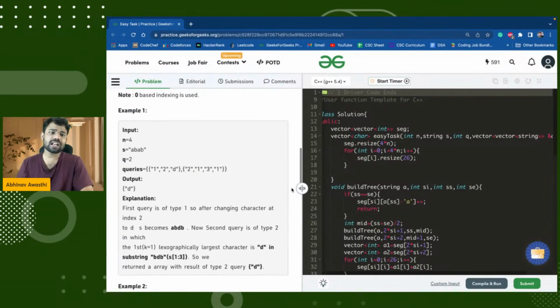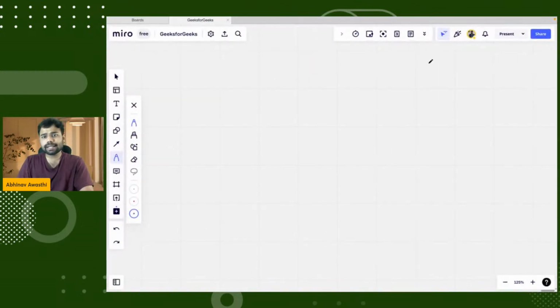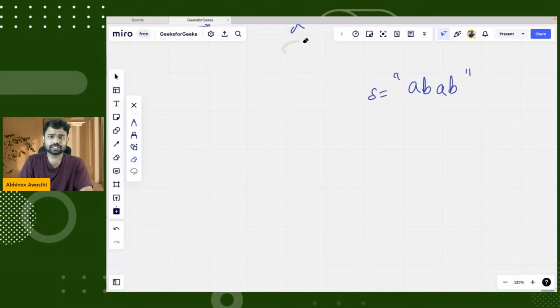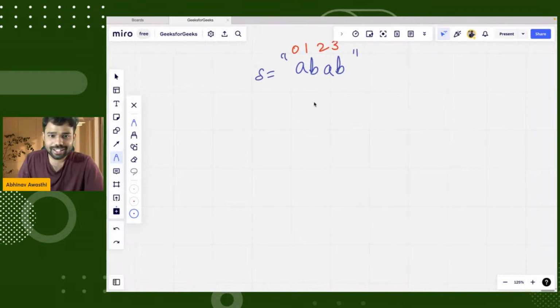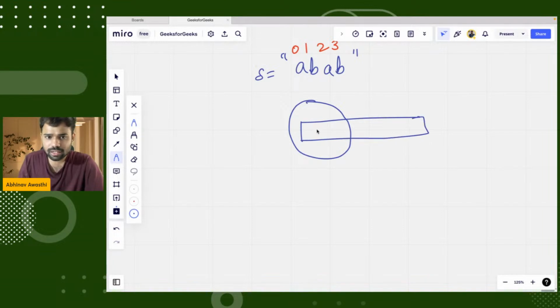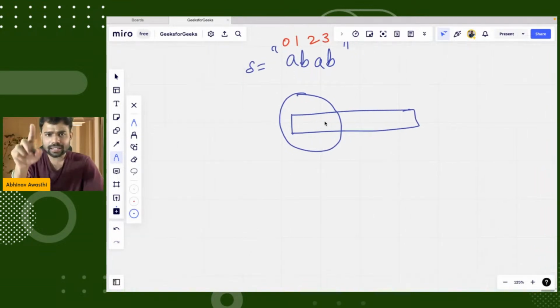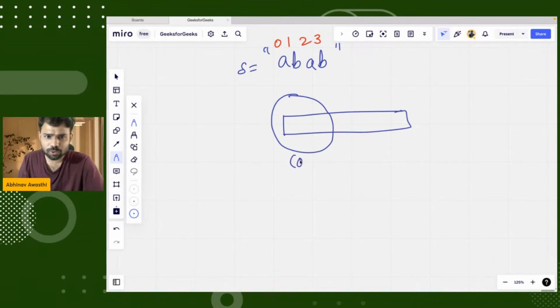So guys, let's say the string that we're having is AB, which is of size 4. Now, my segment tree initially has an array of 26 in every node. Let me try to draw it. This is, let's say, the first root node, which has an array of size 26, and the range of this node is 0 to 3.